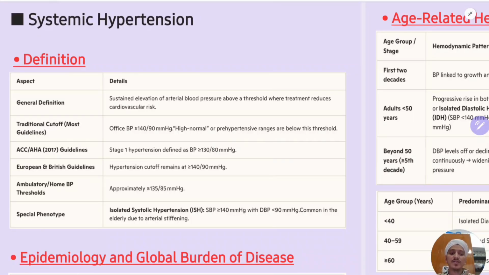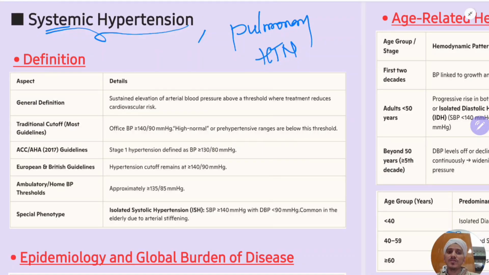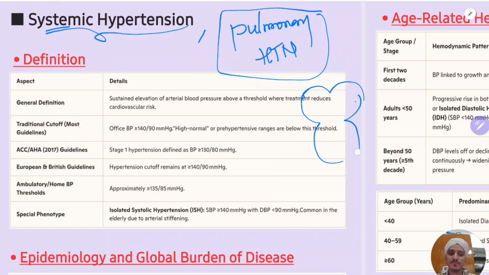I mentioned it as systemic hypertension because there is something called pulmonary hypertension. To differentiate from it, pulmonary hypertension is increased blood pressure in the pulmonary vasculature. If this is the heart, divide it into the right part and the left part.